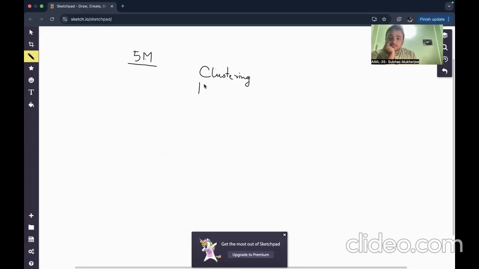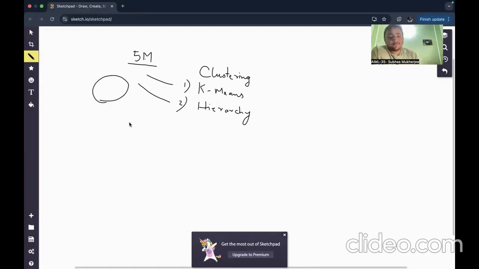The clustering algorithms which I have mentioned, k-means, hierarchy, well, these two I am saying. The data set is very large, right? So there could be a lot of data points, right? 5 million data points is not less. And if your machine is on the low end, correctly classifying this whole data is next to impossible. It will make your machine go slow. It will not correctly classify in a less amount of time.